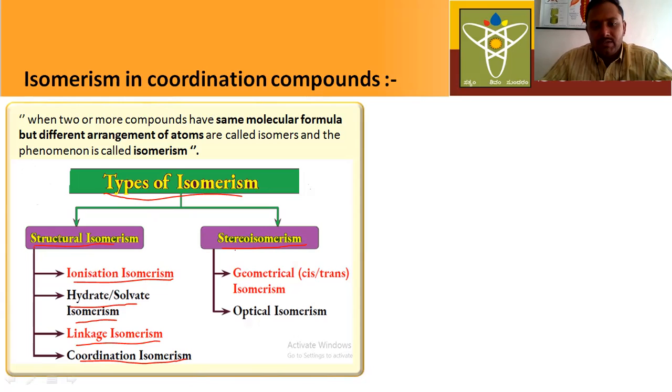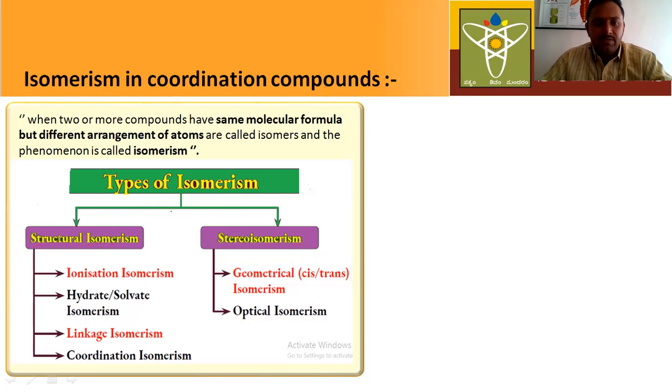Stereoisomerism is further classified into two types: geometrical isomerism, also called cis-trans isomerism, and optical isomerism. Yes, this is the classification of isomerism.